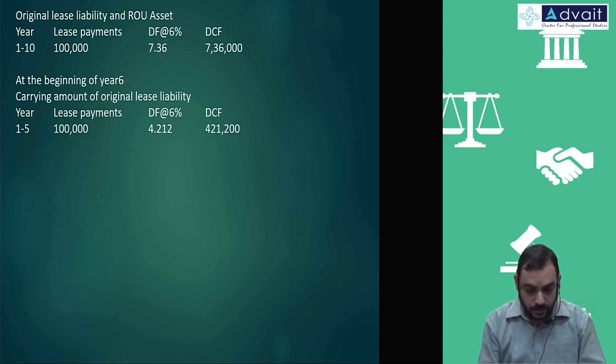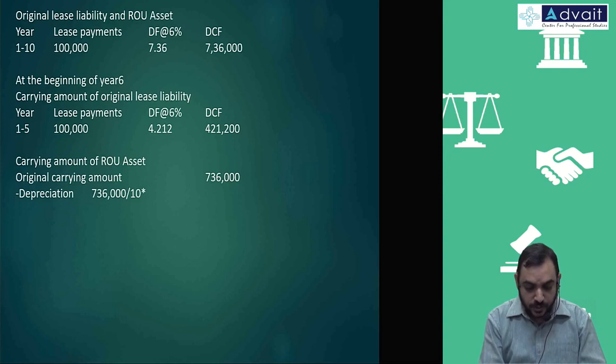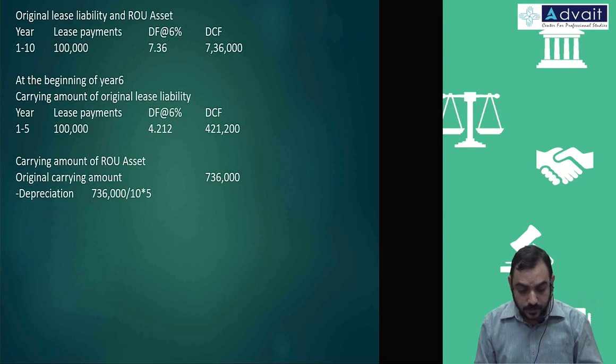Okay, what is the carrying amount of ROU assets? Again on the same date. Original amount 7 lakh 36,000 reduced by depreciation. 7 lakh 36,000 divided by 10 into 5. 3 lakh 68,000.